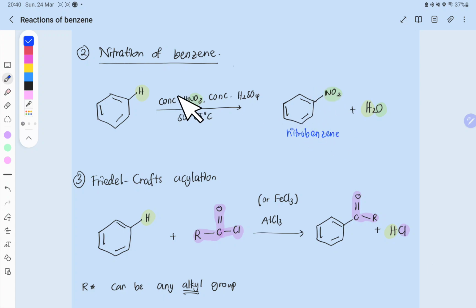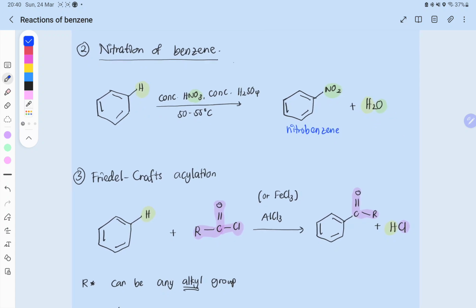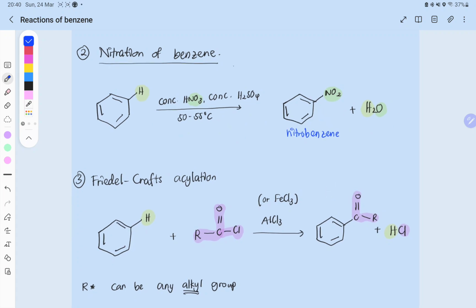And if we look at this HNO3, NO3 has 3 oxygens. NO3 becomes NO2, leaving 1 oxygen and 1 hydrogen. We take the hydrogen, and we get H2O. So this is the only reaction that you can do. There is no modification of this. So it's easy. Basically this one you can just memorize straight away.